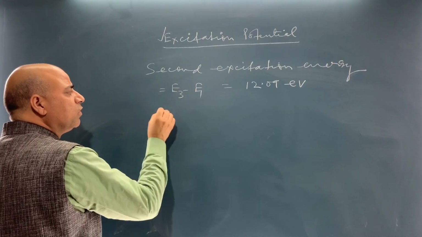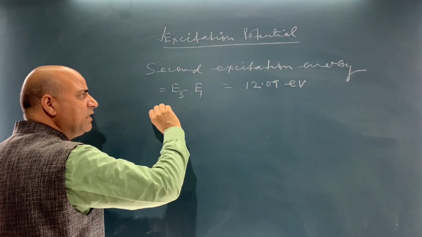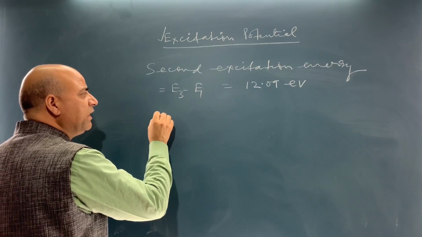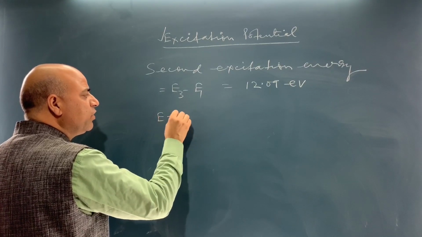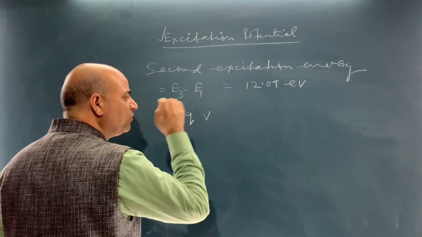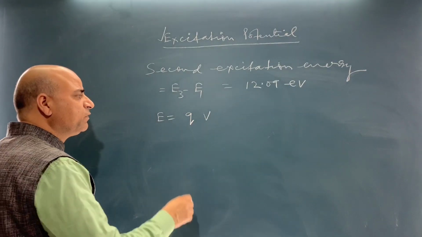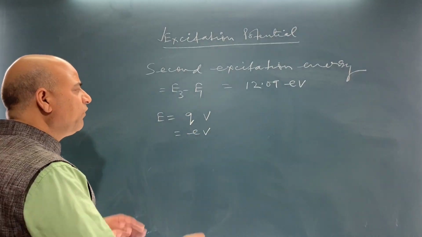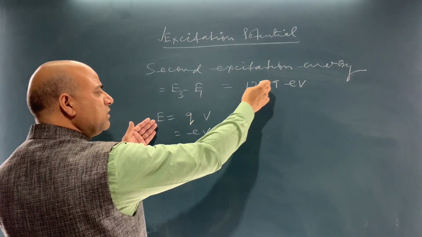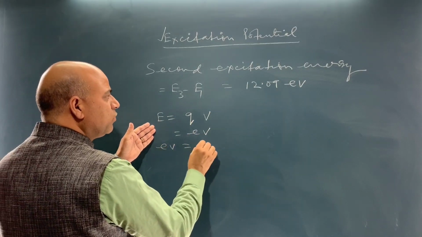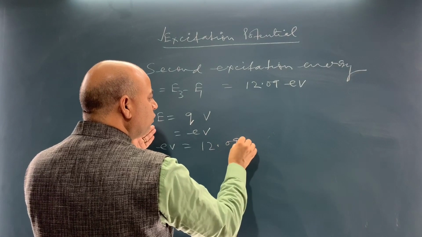So, the energy is written in terms of electron volt, and the energy is equal to charge into potential. So this is equal to E into V. Now if you compare this with this equation, you will find EV is equal to 12.09 electron volt.